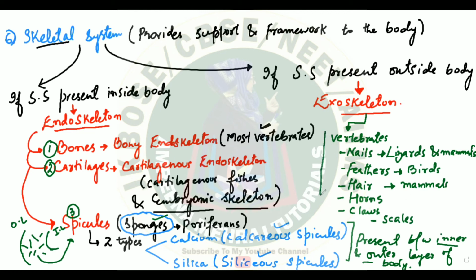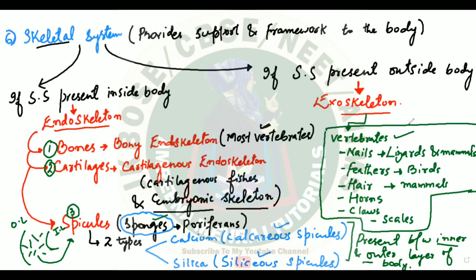So these are the different types of exoskeleton which you will find in different vertebrates. So here we analyze that animals are of diverse nature. Animals are of different types based on the skeletal system they have. We saw some animals with a bony endoskeleton, some with a cartilaginous endoskeleton, some with a spicule-like endoskeleton. And we saw exoskeleton, where we understood the exoskeleton of vertebrates. We saw vertebrates have nails, feathers, hairs, claws, horns, scales.